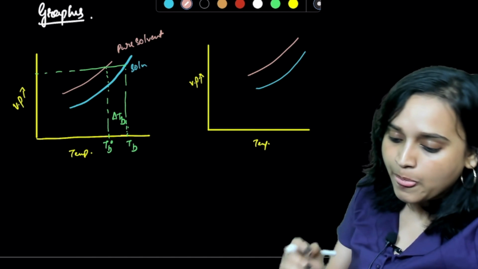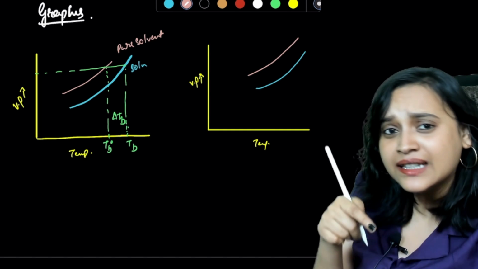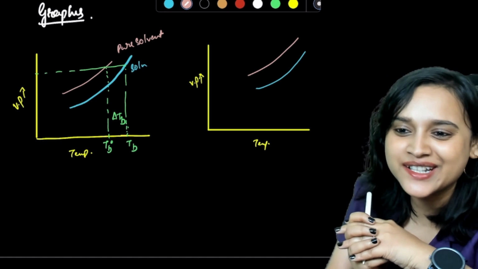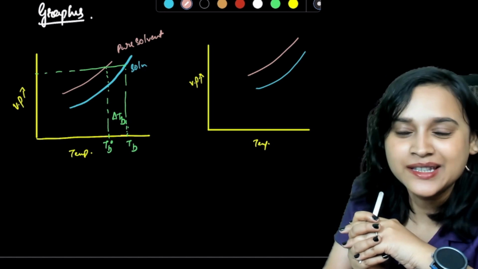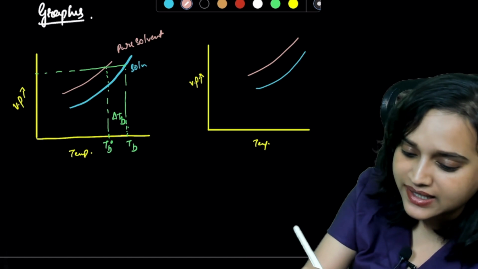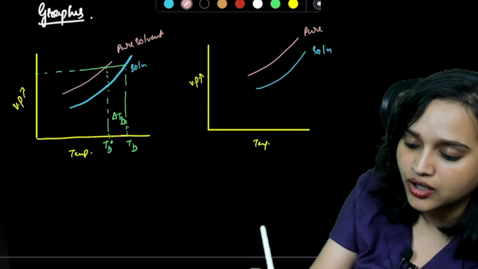Now, tell me something. The pure solvent does not have any other solute, correct? The pure solvent does not have any other solute, but the solution does. So once again, this is for your solution and this is for your pure solvent.